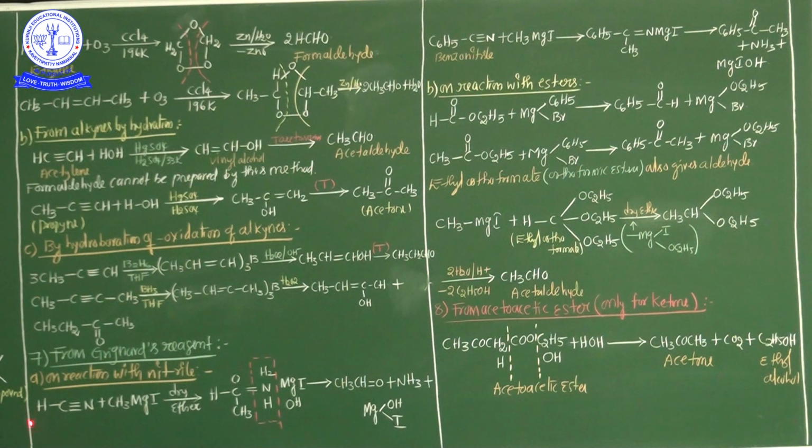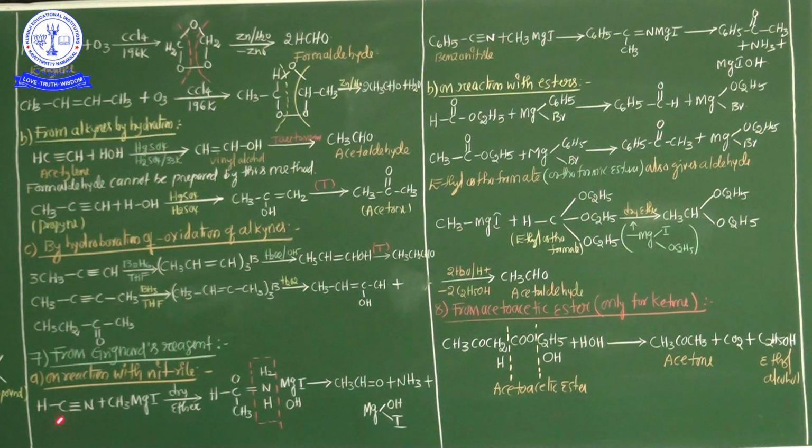What is the formula of hydrogen cyanide? HCN, and ketone with alkyl cyanide. Alkyl cyanide means RCN. Most important, my dear students, Grignard reagent easily gives aldehyde and ketone. From the aldehyde point of view, whenever Grignard reagent is treated with hydrogen cyanide, aldehyde is formed, and whenever Grignard reagent is treated with alkyl cyanide, ketones are formed.